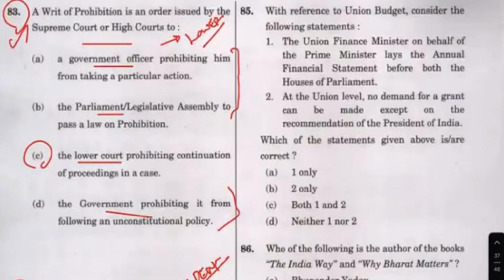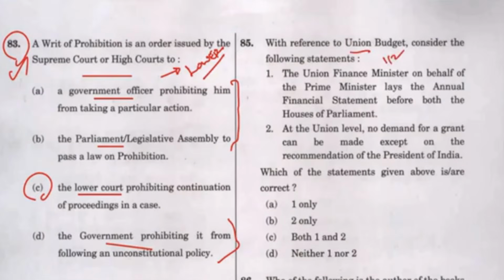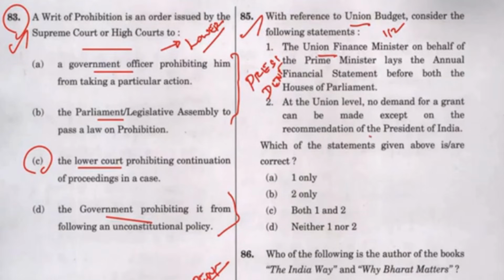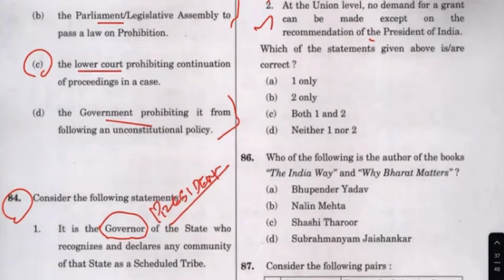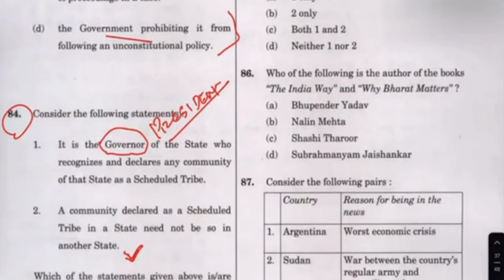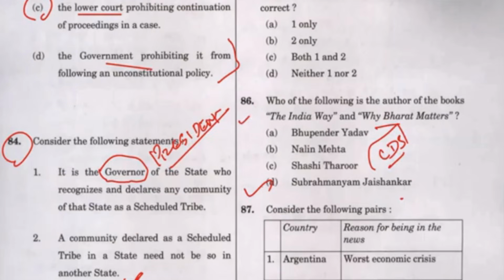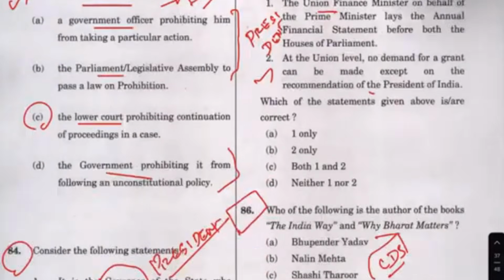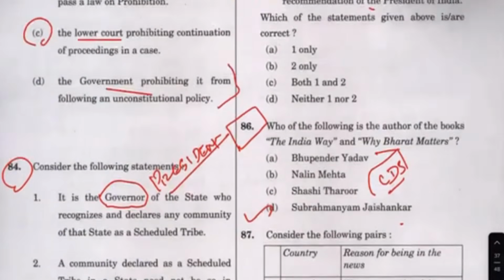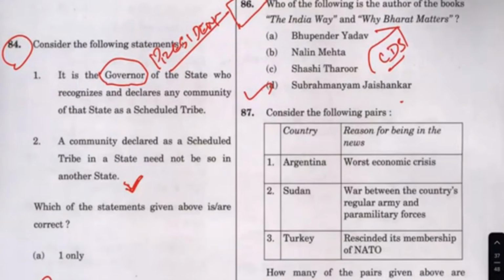So this question should be taken with reference to the union budget. Okay, the union minister. No, this is not the union minister. This is the president. Okay, this is the president that is responsible. At the union level, no grant can be made except on the recommendation. Yes, this is an easy one. See, look at it. In one page, I got 3 questions. This also is a direct question. This is a CDS question. This was why Bharat matters. This was in the news as well. But this is a factual question, so I am not going to use it in the easier category. But what I am trying to say is that on this page itself, I got 3 questions very easily.